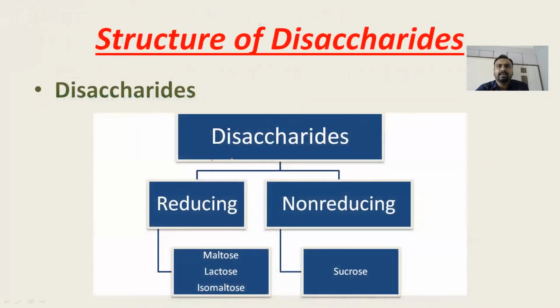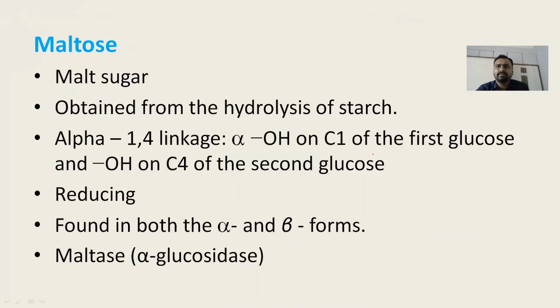Right. So disaccharides may be classified into reducing and non-reducing. The non-reducing disaccharide is sucrose; reducing disaccharides are maltose, lactose, and isomaltose. In isomaltose, there is an alpha 1,6 linkage. So we will see in detail about each of the disaccharides.